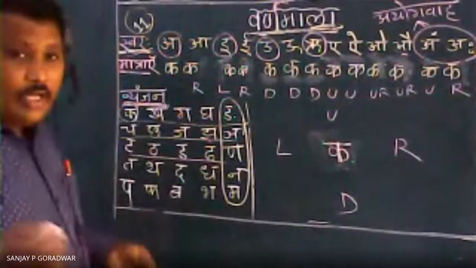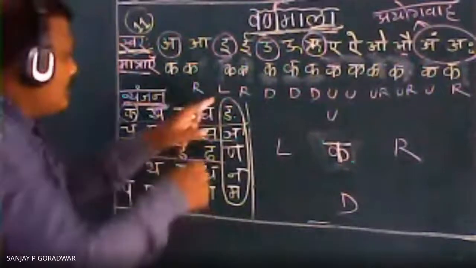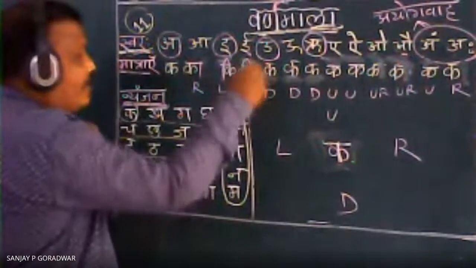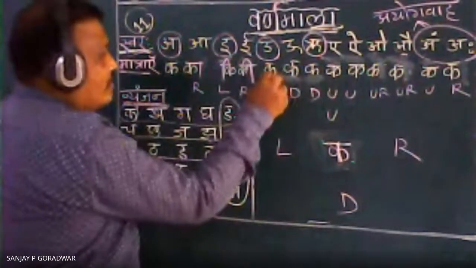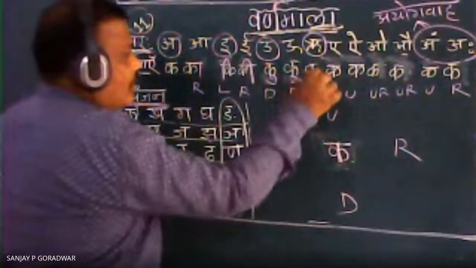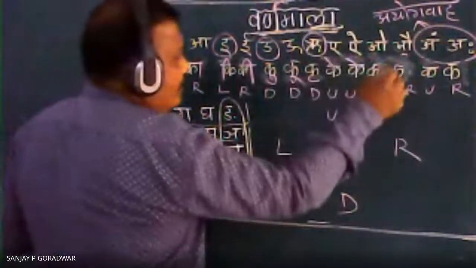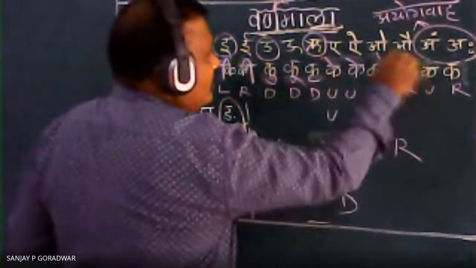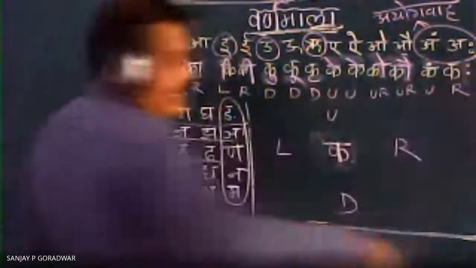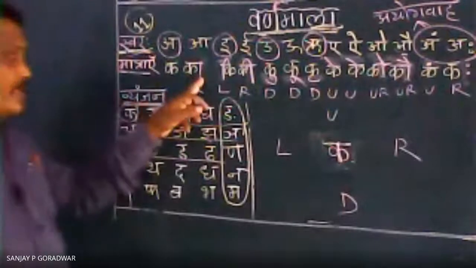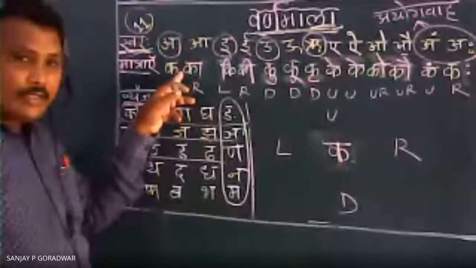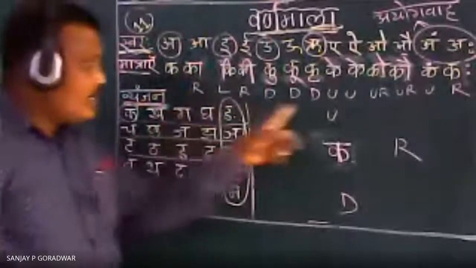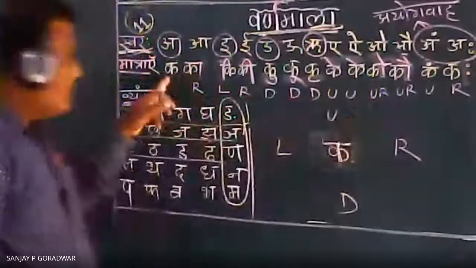Another technique: now you can add only the matra there. See here, the matra on the right side of the letter, left side of the letter, right side of the letter, downside of the letter, upside of the letter. Here the o matra, au matra, am matra, and aha matra. So you can add the symbols. First you write the letters 13 times and add the symbols. Otherwise, write the symbols first, and according to them write the letter, and you will get the 12 khadi.